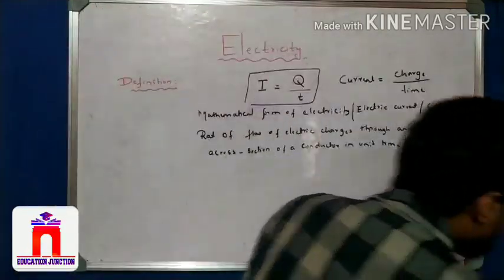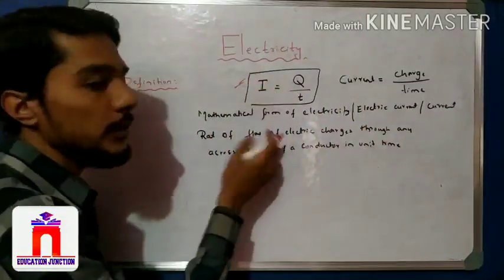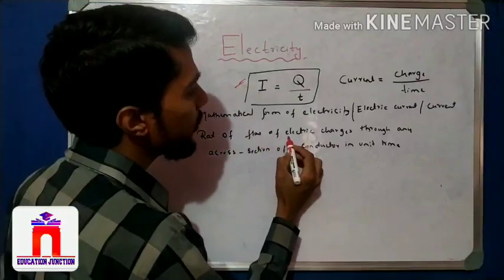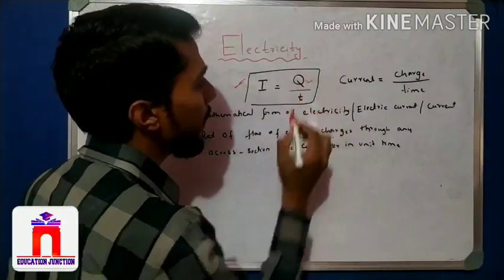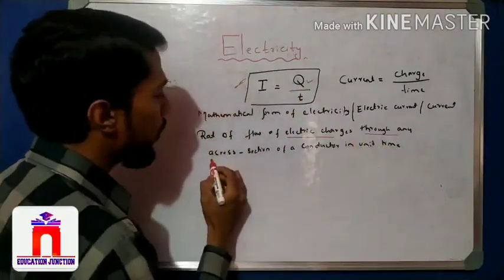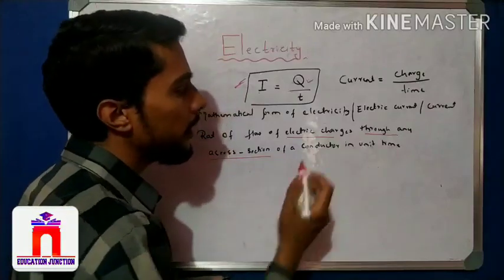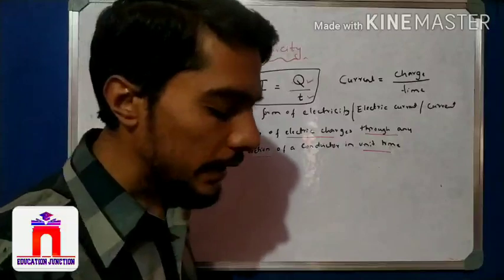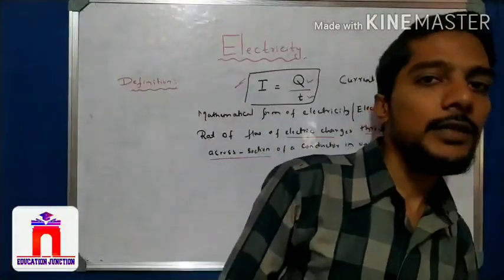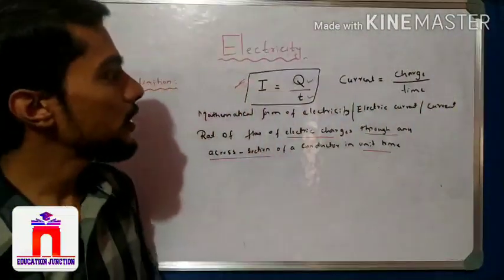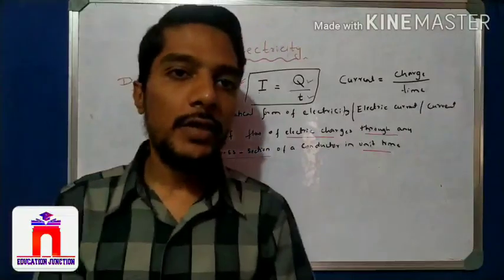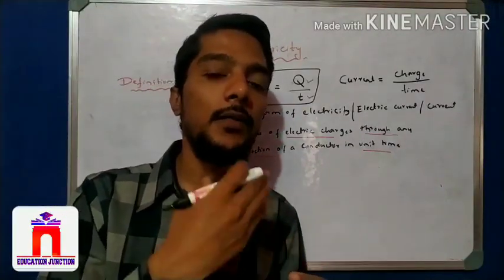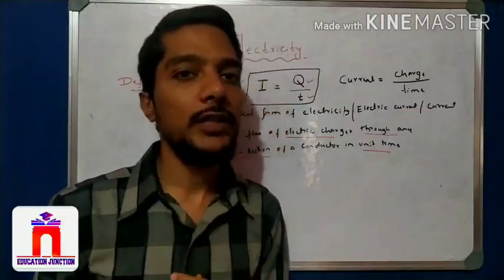Here, if you remember, this is usually written as current: the rate of flow of electric charges through a cross section of a conductor in a unit time, that is T. So this is the meaning of electric current or electricity, students. Hope you understand this concept. What is current? We know that the current is flowing in the circuit, and that current flowing is nothing but the flow of the electric charges, right?